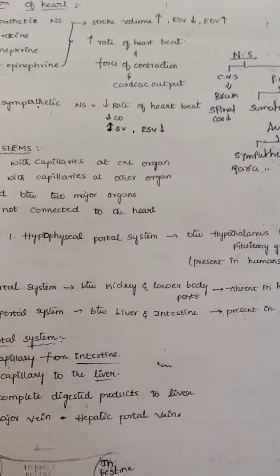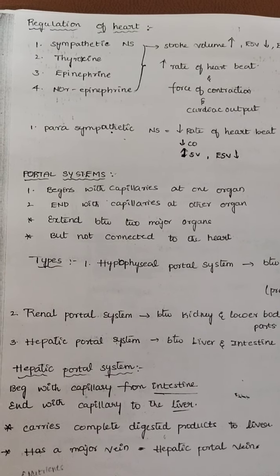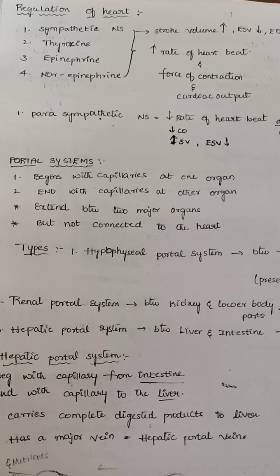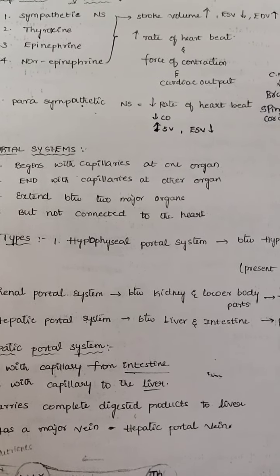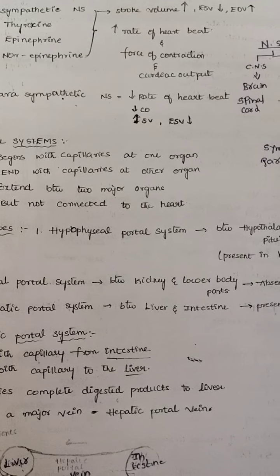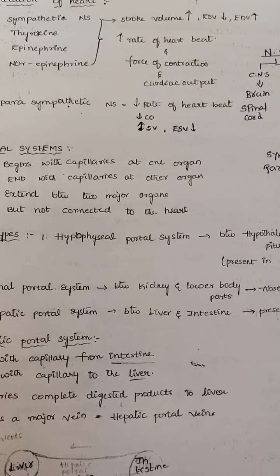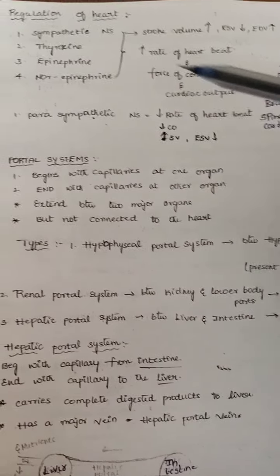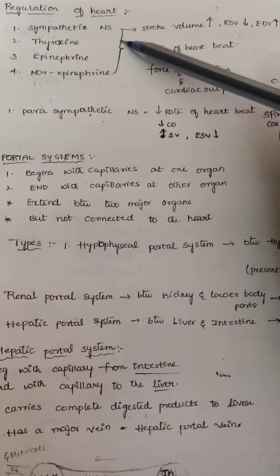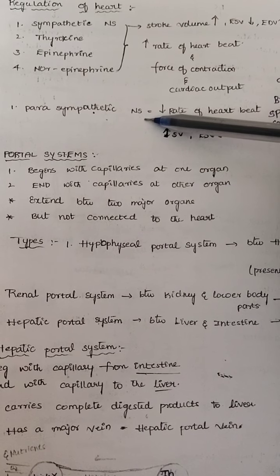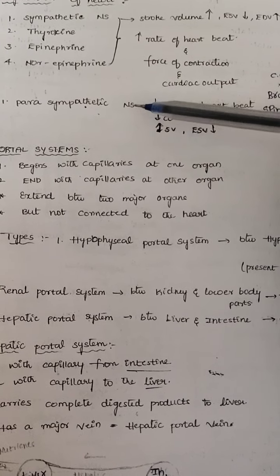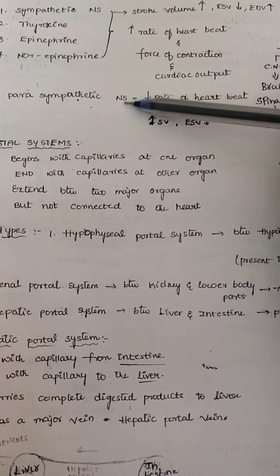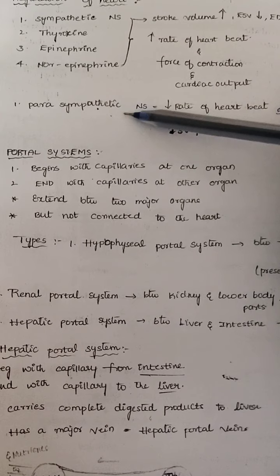Basically, the sympathetic nervous system is useful when your body is in excitation conditions, when your body is in an emotional condition. When your body is in excitation and emotional condition, which system controls? The sympathetic nervous system controls. The parasympathetic nervous system controls when your body is in rest condition or in the digestive condition.